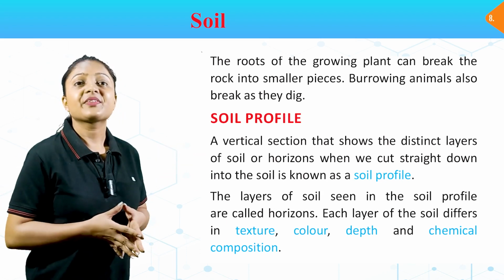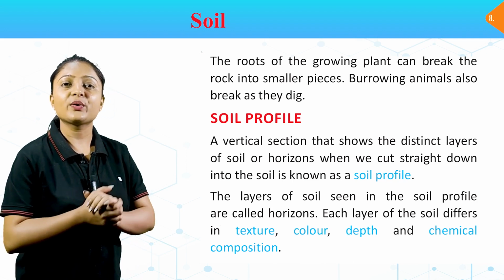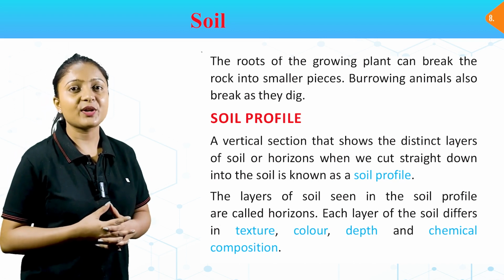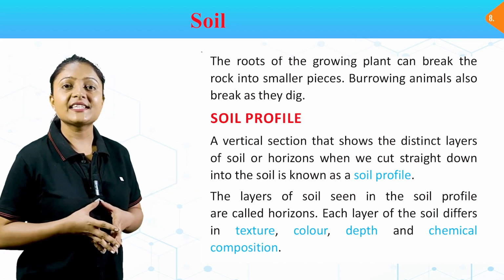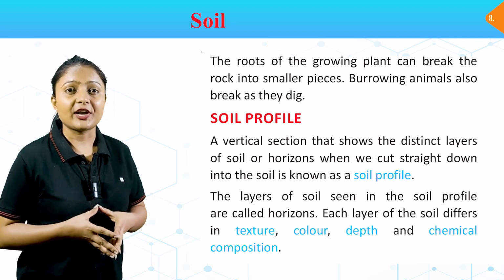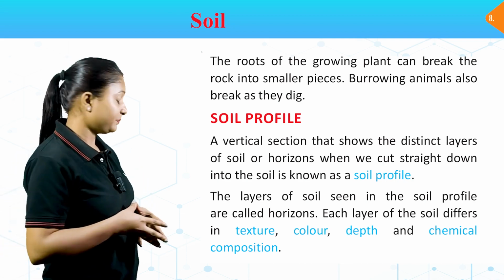Soil profile. A vertical section that shows the distinct layers of soil, or horizons, when we cut straight down into the soil is known as a soil profile. The layers of soil seen in the soil profile are called horizons. Each layer of the soil differs in texture, color, depth and chemical composition.